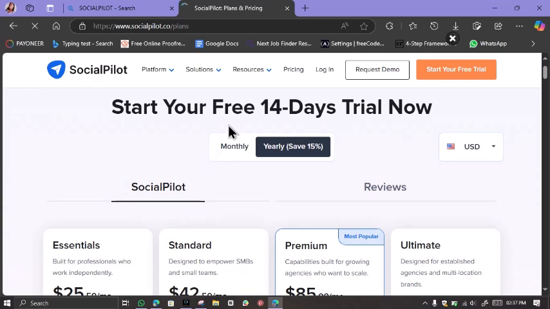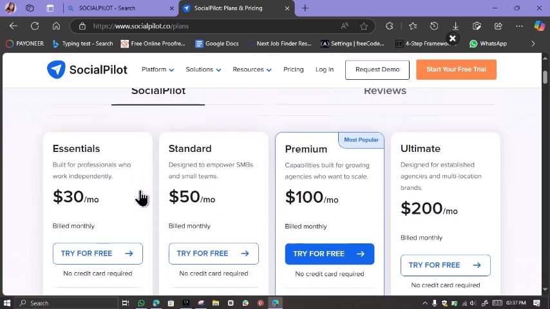So you can start your 14 days trial now. If you use the yearly plan, you get 15% saved, versus monthly billing. Let's see the pricing.